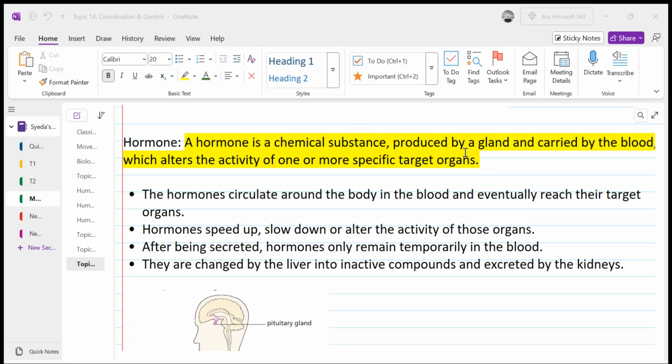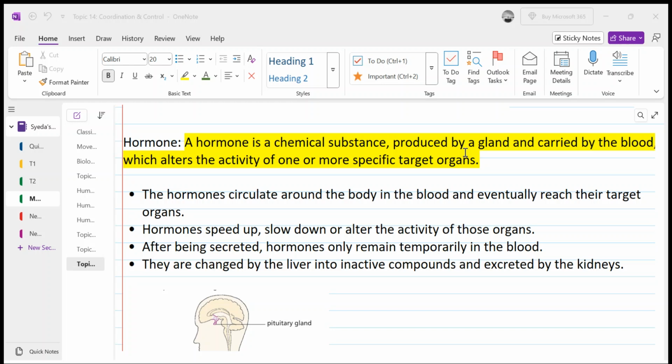The example is the pancreas, which is not only an endocrine gland, but also releases some enzymes. It has specialized cells. Some of the specialized cells release hormones, and some of the specialized cells in the pancreas release different enzymes.